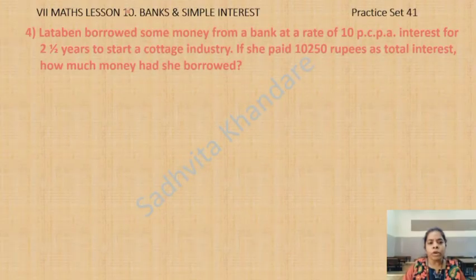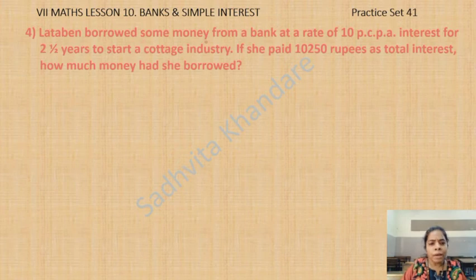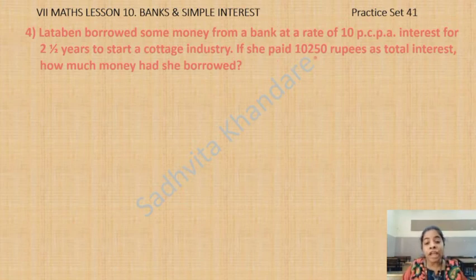Question number 4. Lataben borrowed some money from a bank at a rate of 10 PCPA interest for 2.5 years to start a cottage industry. If she paid 10,250 rupees as total interest, how much money had she borrowed?